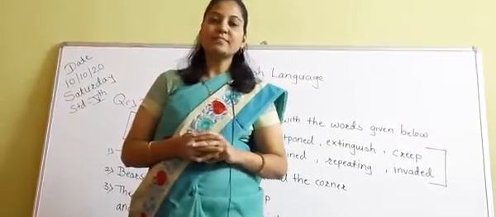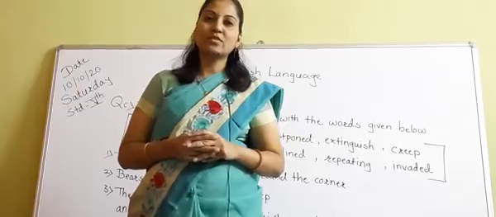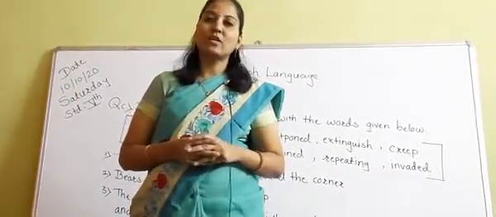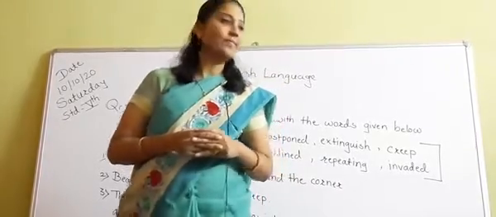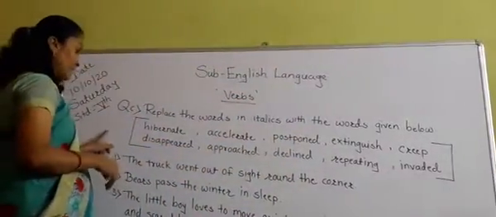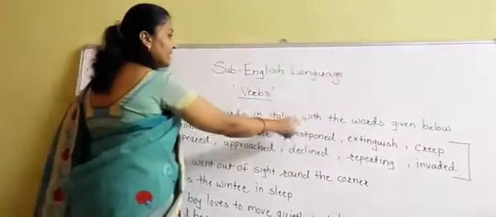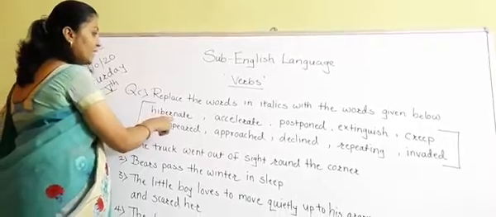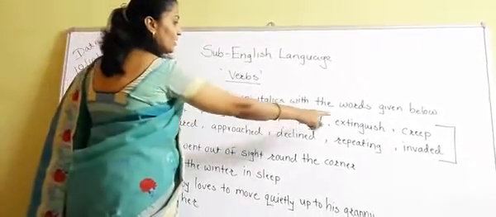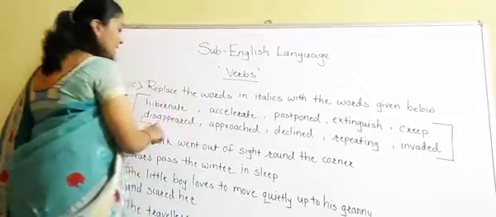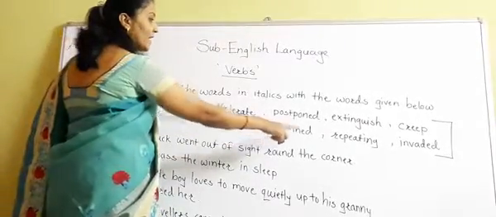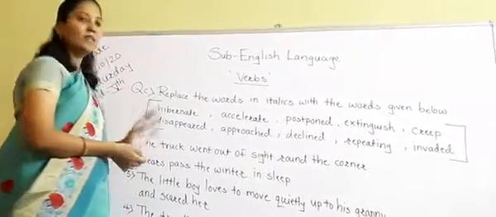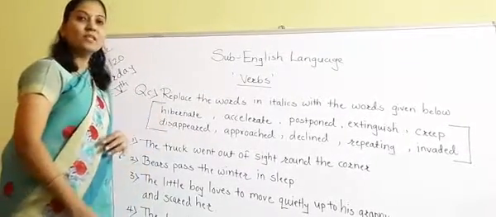So students, I hope that you have understood whatever I have taught you in the last period, and now we are going to solve our next exercise, and that is question number C. Replace the words in italics with the words given below. The words are: hibernate, accelerate, postpone, extinguish, creep, disappeared, approach, decline, repeating, invaded. Now students, these are the words given in the bracket that we have to use in the sentences.